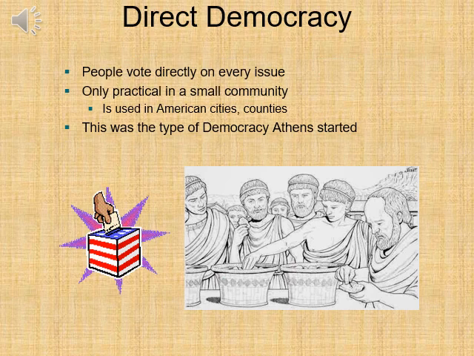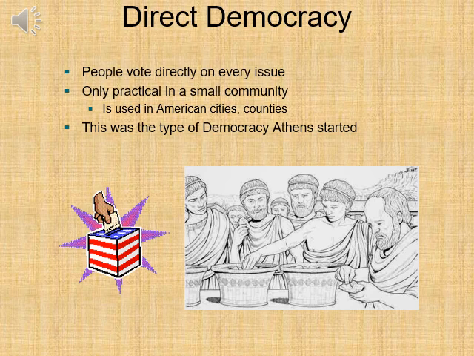In a direct democracy, people vote directly on every issue, only practical in a small community. This is used in American cities and counties where we get a referendum, we get a ballot every November to vote on small ordinances. Do we want our property taxes raised to pay for a new park in South Stockton? Do we want our property taxes raised to build a new fire station in North Stockton by all the new development? Do we want our property taxes raised to help fund schools?